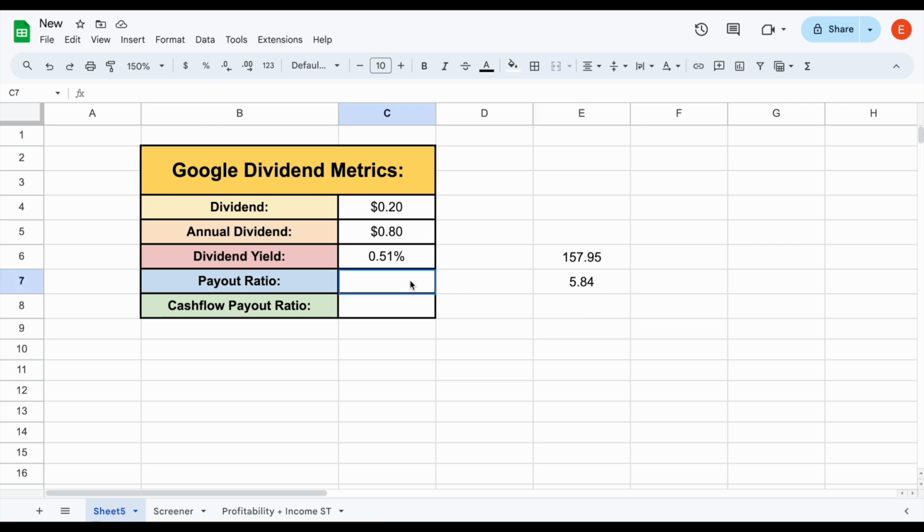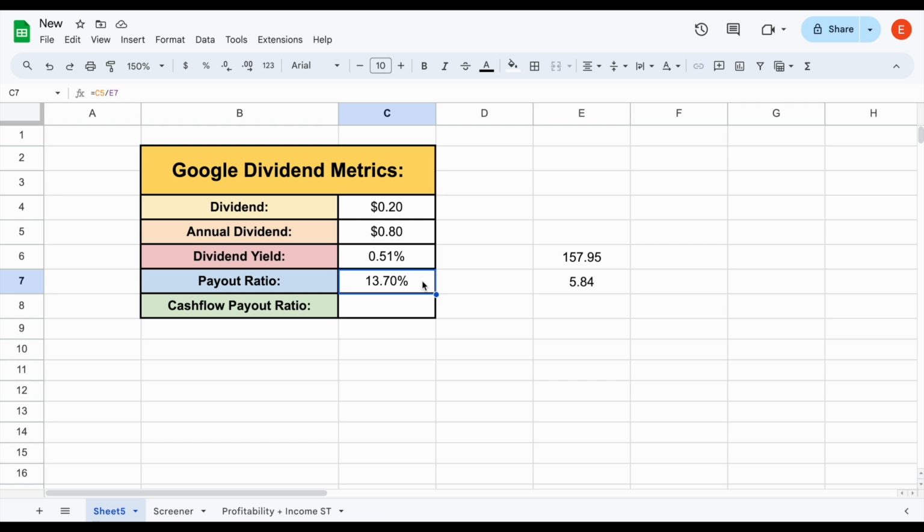So if we want to know the payout ratio, here's what we can do. We can take the annual dividend and divide this by the earnings per share. So we can see the payout ratio based off their annual dividend and 2023 earnings per share. This gives us a payout ratio of around 13.7%. So that is a very low payout ratio for this company. They're having to use very little of their earnings to pay out this dividend.